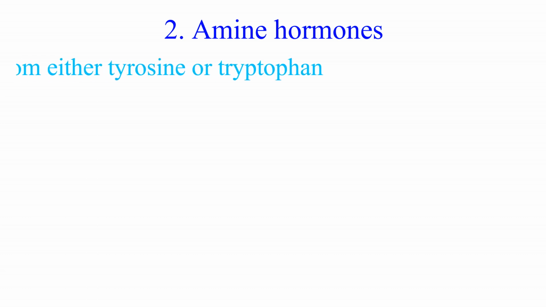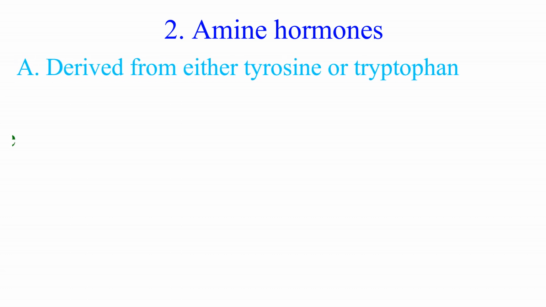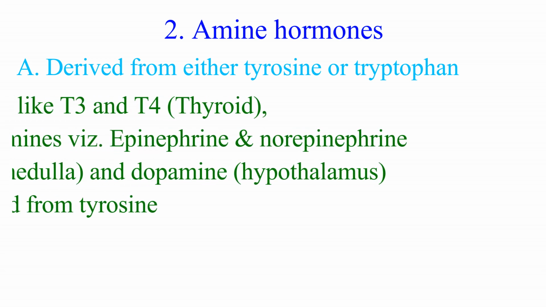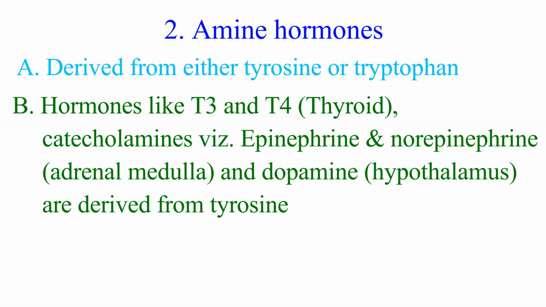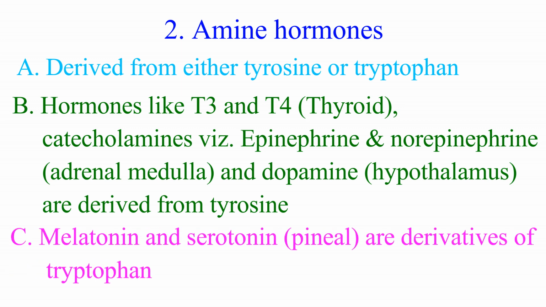The second class of hormones is the amine hormones. These hormones are derived from either tyrosine or tryptophan. The hormones like T3, that is triiodothyronine, and T4, that is tetraiodothyronine or thyroxine from thyroid gland, catecholamines, that is epinephrine and norepinephrine from adrenal medulla, and dopamine from hypothalamus are derived from the amino acid tyrosine, while the pineal hormones, that is melatonin and serotonin, are derived from the tryptophan.